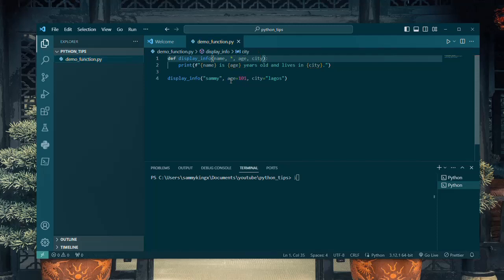In this example, though we are accepting keyword arguments, we are only accepting 2 keyword arguments. But with kwargs we are accepting any number of keyword arguments, and it is not compulsory that we pass them. We can just pass in a name, run our function, and it's still going to run.